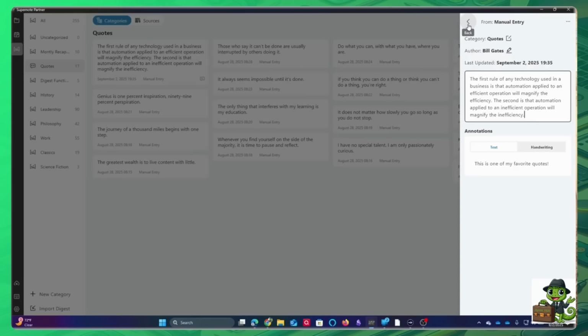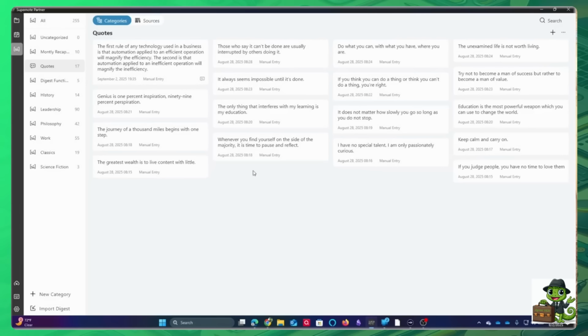Personal preference, but I think that's pretty cool. And then, of course, if I ever wanted to go in on the Supernote and handwrite some things, that would be in here as well. So a pretty cool feature. And as you can see, these are all of the quotes that refresh.